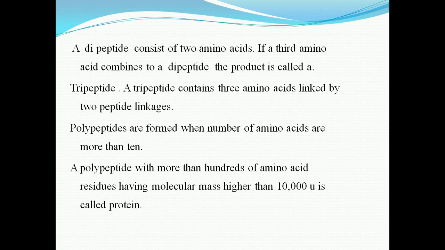A polypeptide with more than 100 amino acid residues, having molecular mass higher than 10000, is called a protein. And a polypeptide is formed when more than 10 amino acid molecules combine.